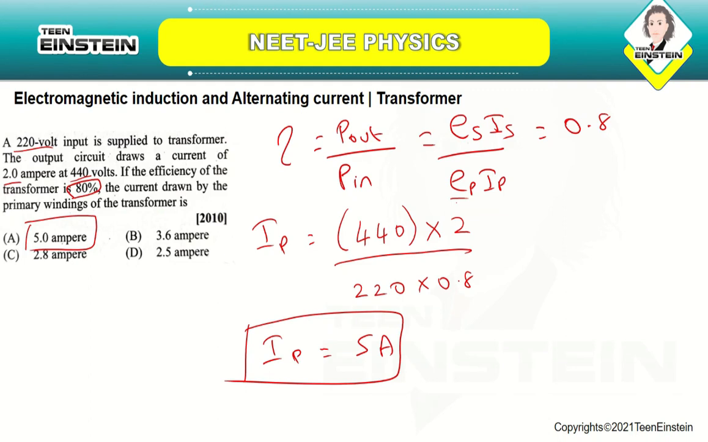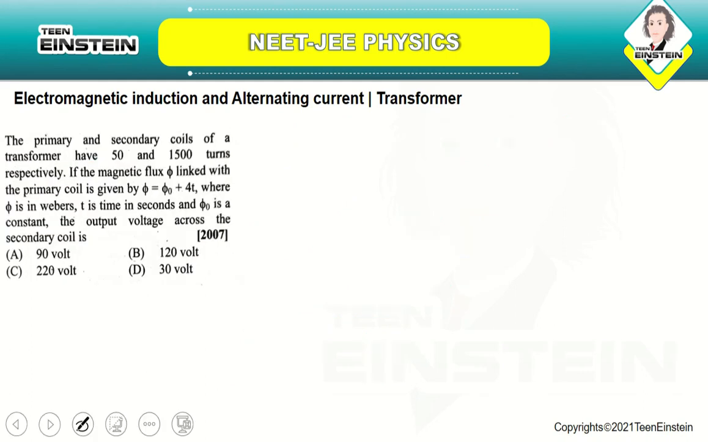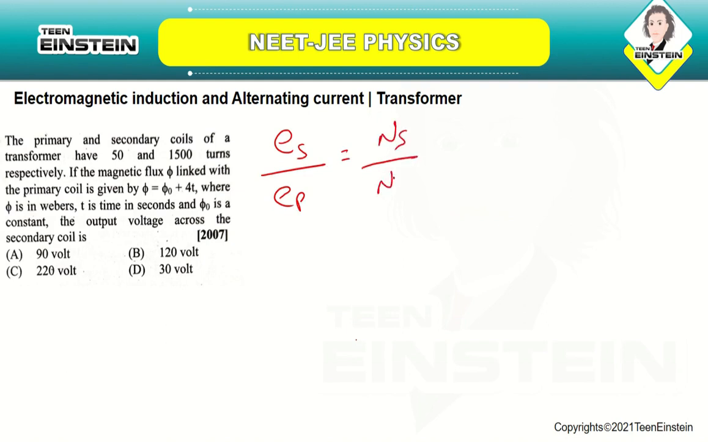Let us now move on to the next question. The primary and secondary coils of a transformer have 50 and 1500 turns respectively. If the magnetic flux phi linked with the primary coil is given by phi is equal to phi naught plus 4t, where phi is in Webers, t is time in seconds and phi naught is constant, the output voltage across the secondary coil is. So here you are using ES by EP is equal to NS by NP.